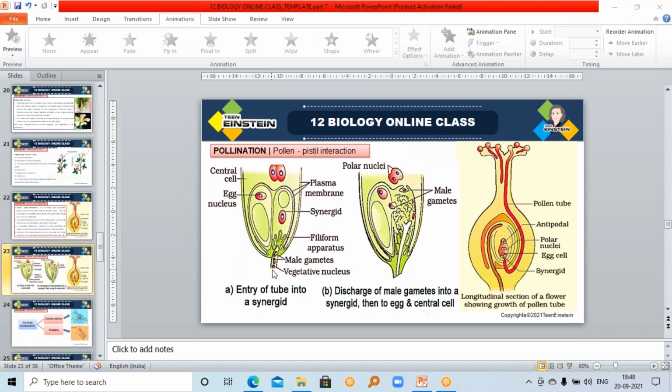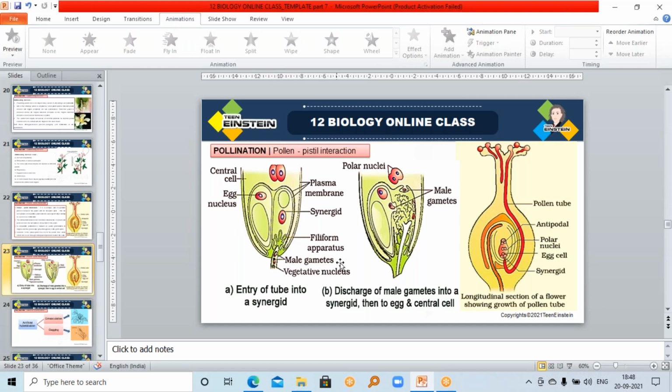So it will have the content of the vegetative cell and the generative cell. The generative cell will divide and form 2 male gametes, as I just discussed. Here you can see the 2 male gametes, and the vegetative cell nucleus will be released, so in the first diagram you can see the vegetative nucleus plus 2 male gametes. Okay. So after reaching the ovary, the pollen tube enters the ovule through the micropylar region.